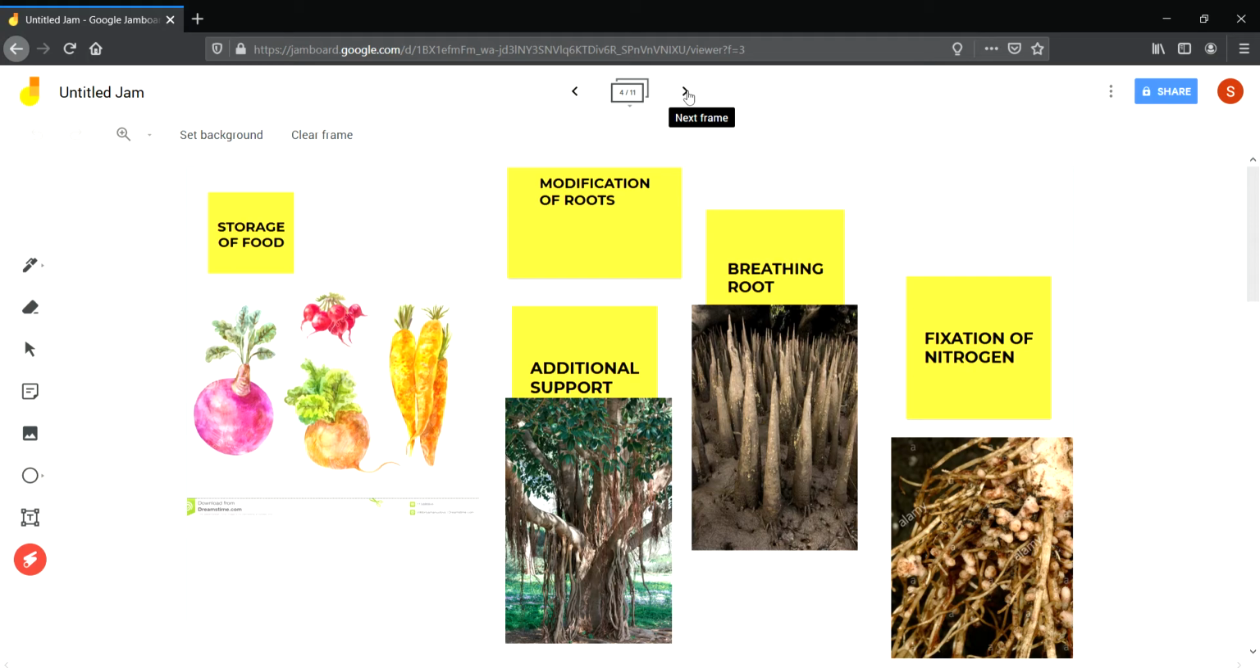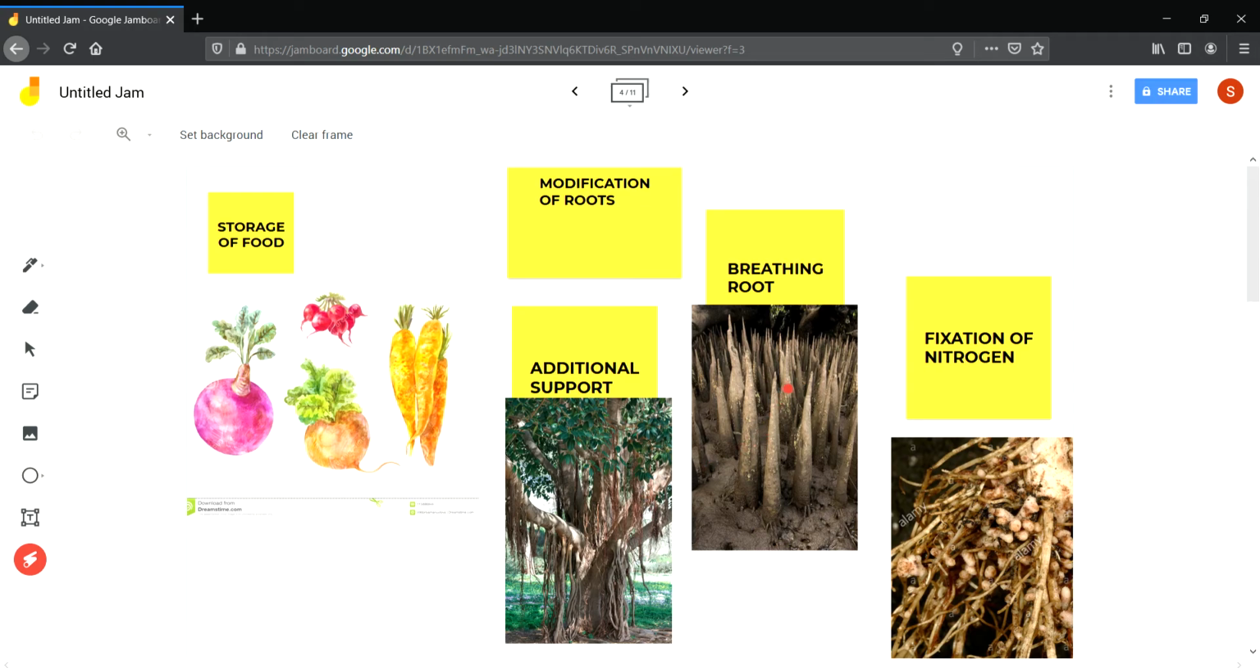There are some modifications of root also. Some roots store food for the plant, like the turnip, the carrot, and the radish. All these are roots that we eat. They store food and grow thick and fleshy. Then in several big trees, rope-like growths arise from the branches. You can see this rope-like growth arising from the branches, and these are called prop roots. They give additional support to the plant.